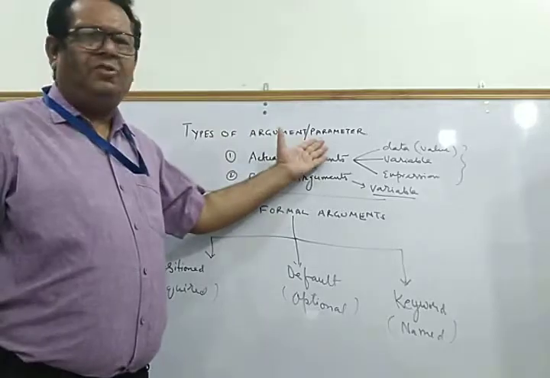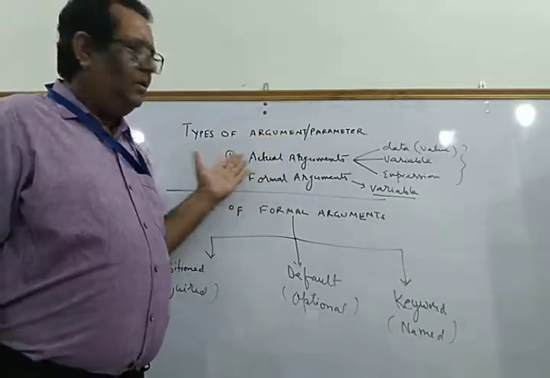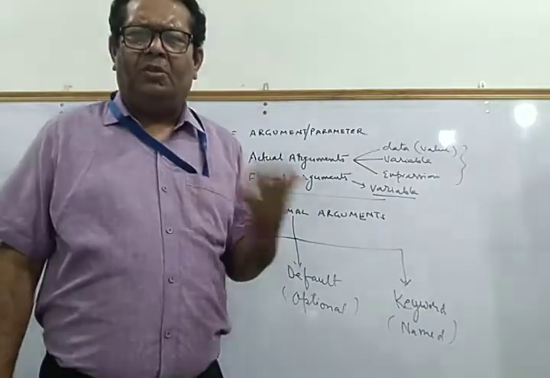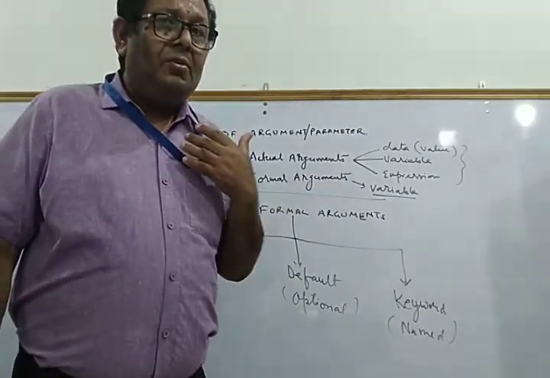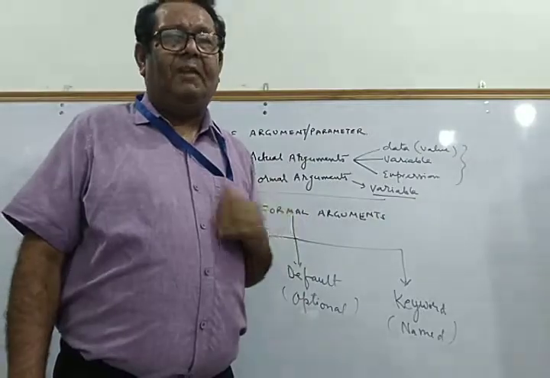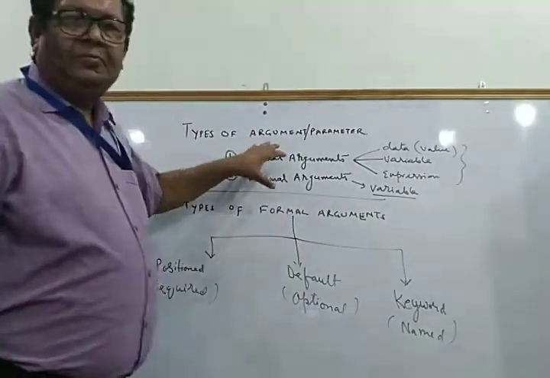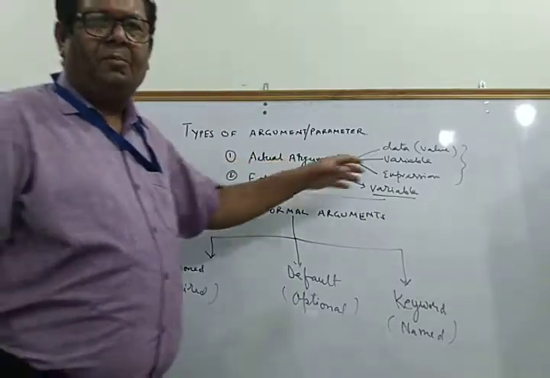So once again, listen to me, children. The types of arguments or parameters are two types, the actual parameters and the formal parameters. Actual parameters are those which you pass while calling a function, and formals are those which you use while defining a function. Now, moving to the next topic.